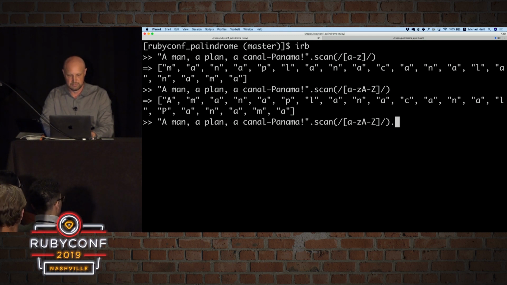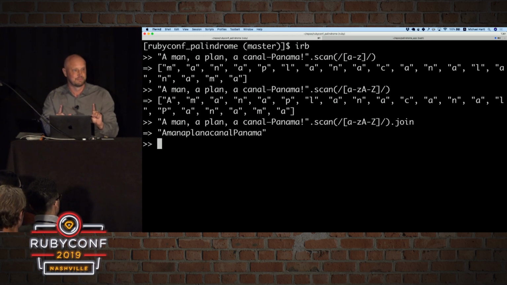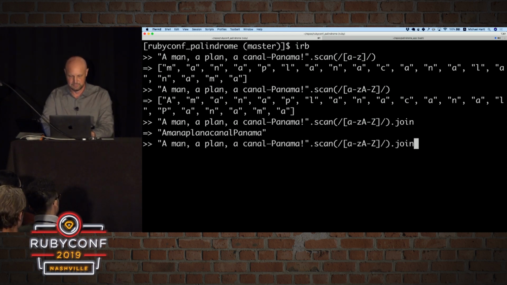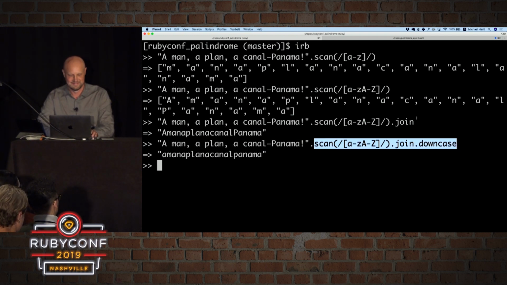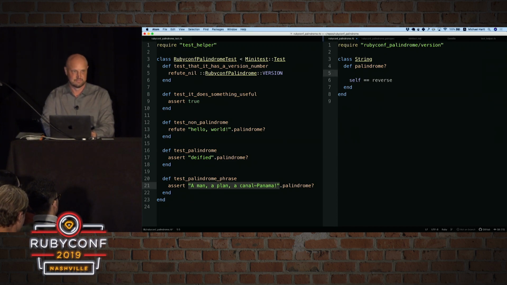And so now we can do what we did before. We can join on the empty string to get a string back. And so now we're almost ready to compare this to its own reverse. We can just do dot join, and then we can either standardize in uppercase or lowercase. We'll do a downcase to make it lowercase. So now we're ready, and look at this, we've got the code. It's right here. I'm going to copy it. And now we can make a letters variable, and then just say letters double equals letters dot reverse. Is this going to work? It might actually work.